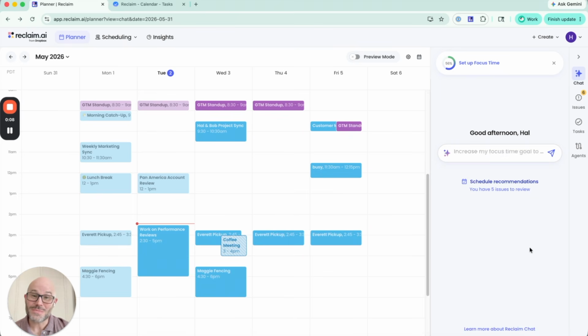Reclaim. We built this platform from the ground up to take the best of the original Reclaim product, which does a bunch of wonderful behind-the-scenes agentic scheduling, and introduce it to also work really well with chat-based interfaces, either our chat as well as third-party chat systems, to do really complex scheduling workflows that historically needed full human supervision and now can be done with just a few clicks. I want to dive into both of those things and show you how it all works.